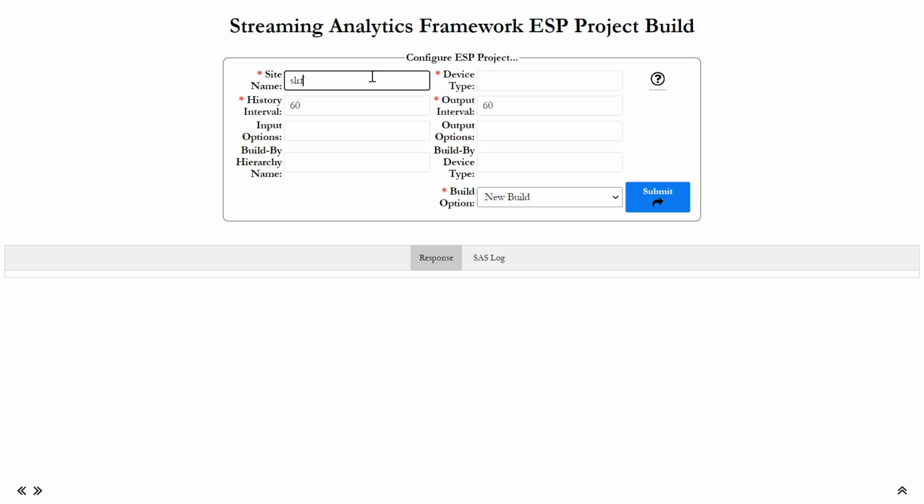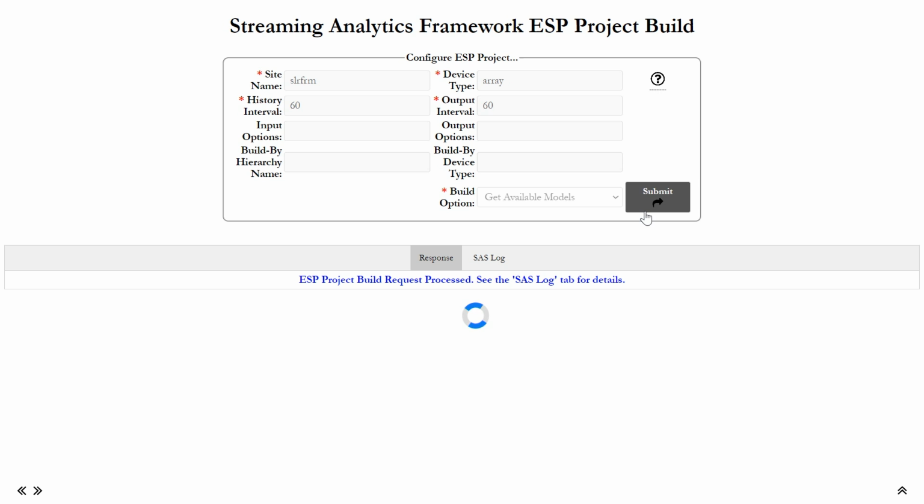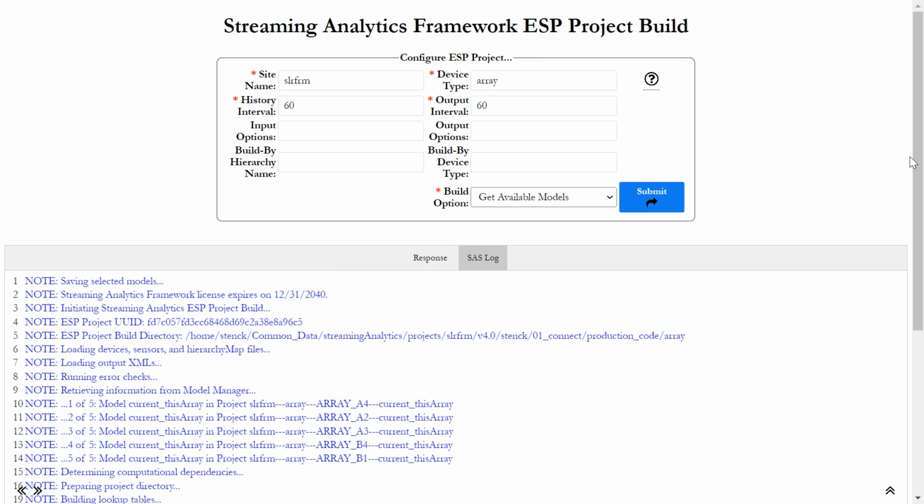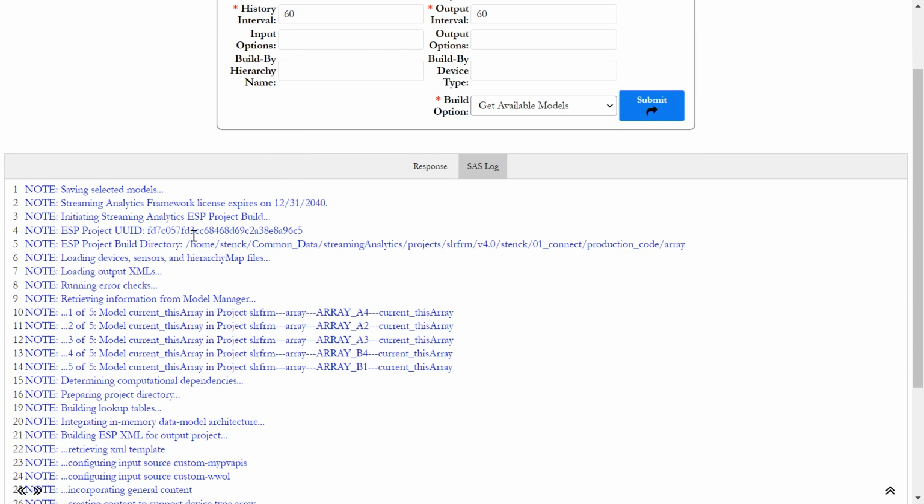Now that we have all of our models trained and registered with Model Manager, we can come back to the SAS Build UI and build our project with models. We'll request to get the available models from Model Manager. And we can see that we have a different model for each of our arrays, predicting the expected current for that array. So we'll select all and deploy. And we can look at the log, and we'll see that in addition to building the project, it's retrieved those models from Model Manager.